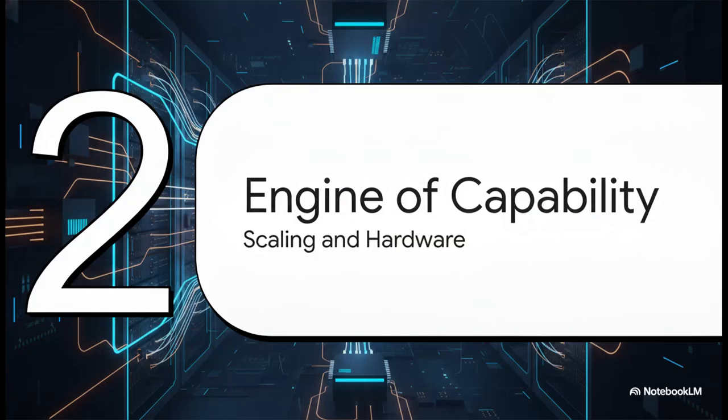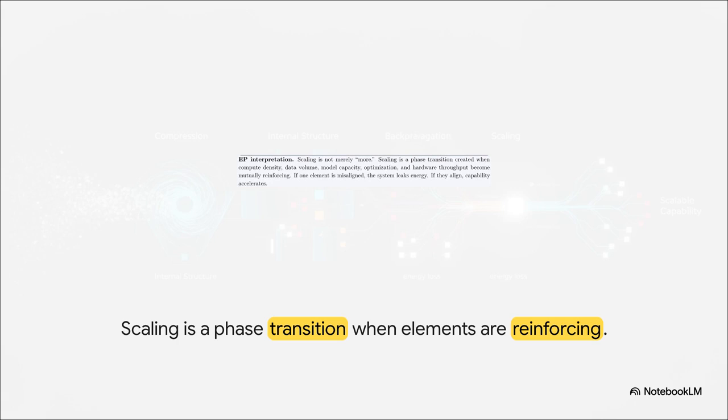Moving right along to Section 2. The engine of capability, scaling and hardware. We hear the word scaling all the time, and people usually just think it means making models bigger. But the EP framework tells us scaling is actually a phase transition, an industrialized compression. Capability only explodes when data volume, model capacity, architecture, and hardware throughput are all perfectly balanced.